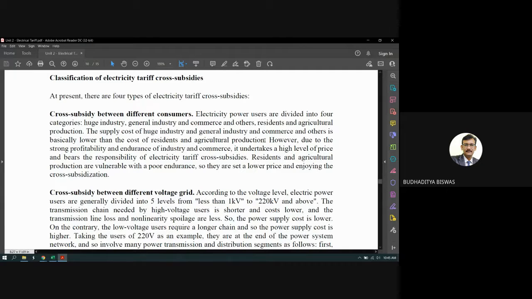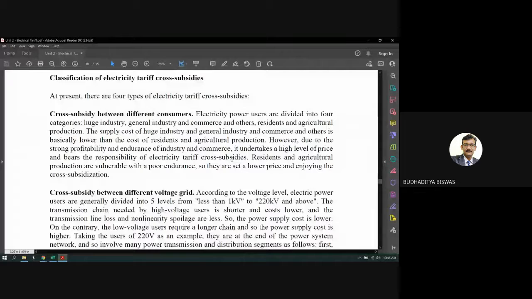Why? As I mentioned, they contribute the maximum amount of load demand. That's why the supply cost is less compared to the residential and agricultural consumers, which contribute a smaller share. And as these industries maintain a high base load, the selling price is less. But due to the strong profitability of industry and commerce, it undertakes a high level of price and bears the responsibility of electric tariff cross subsidies.